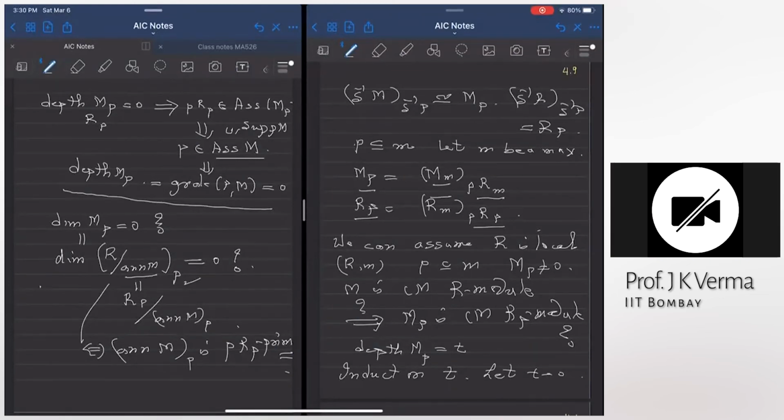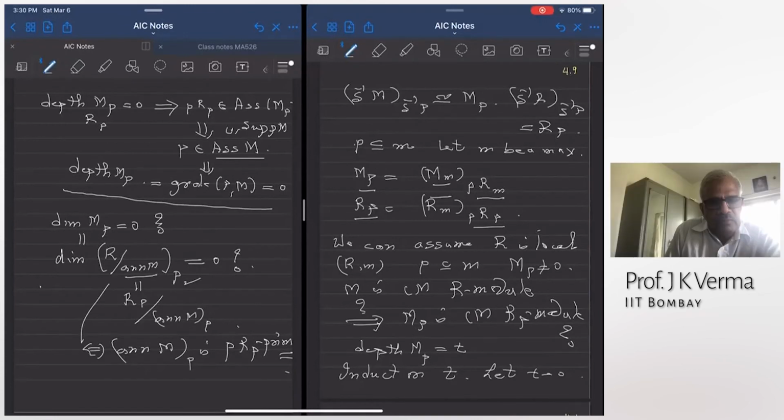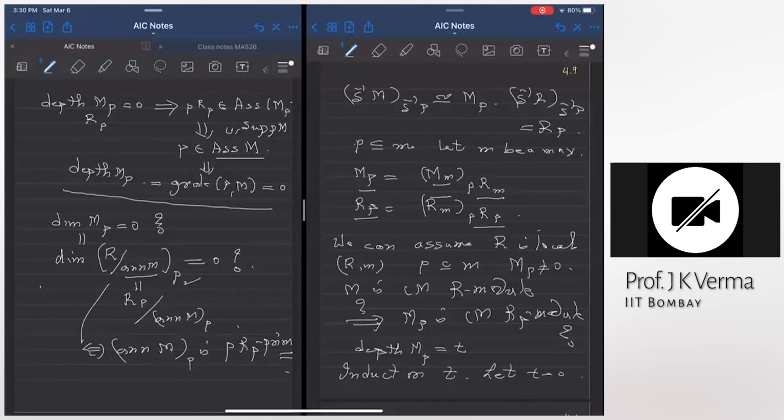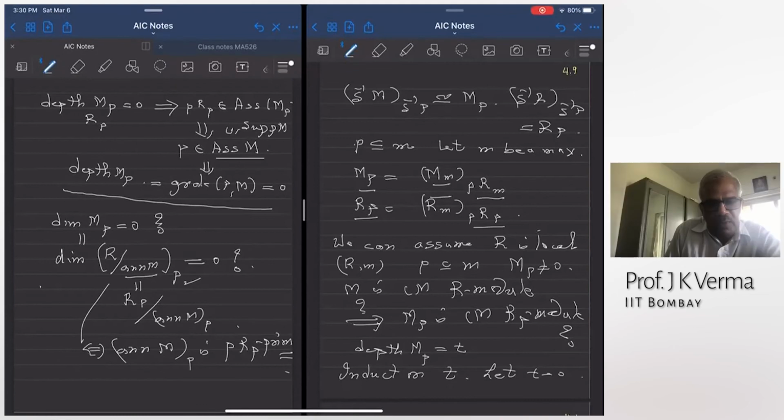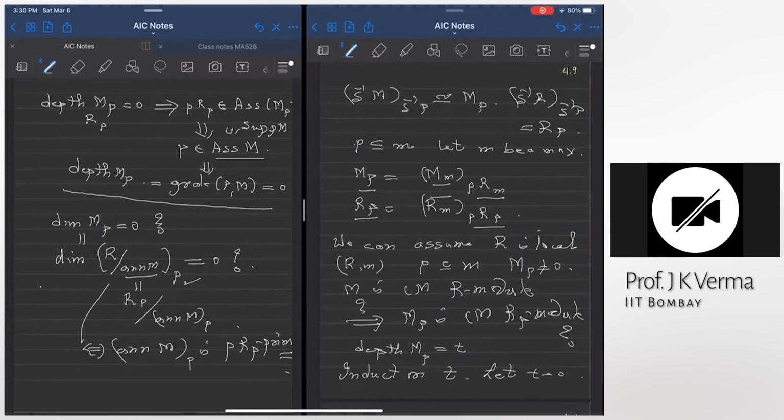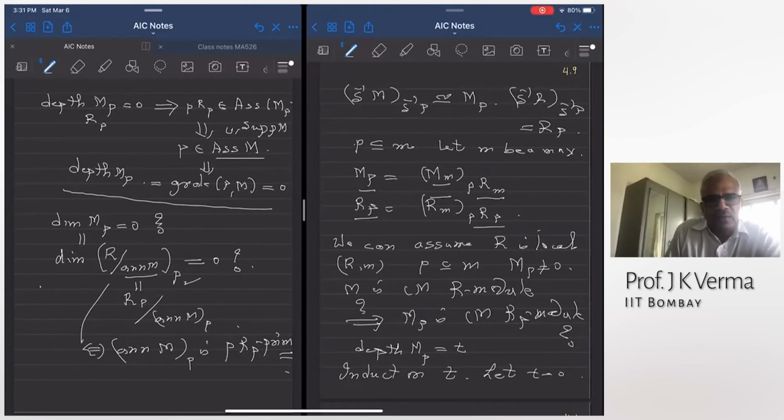So P is an associated prime of M. Associated primes of a module need not be minimal, they could be embedded, no? Yes. But we have M to be Cohen-Macaulay. Exactly.